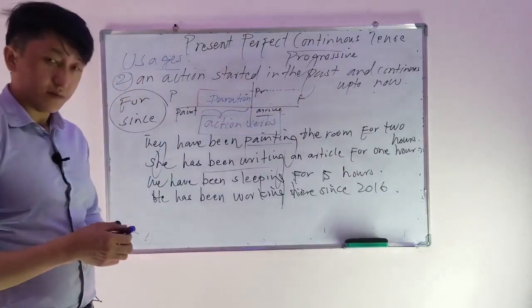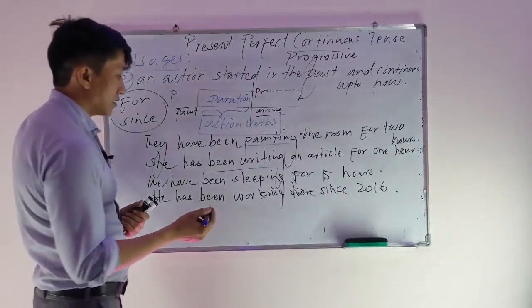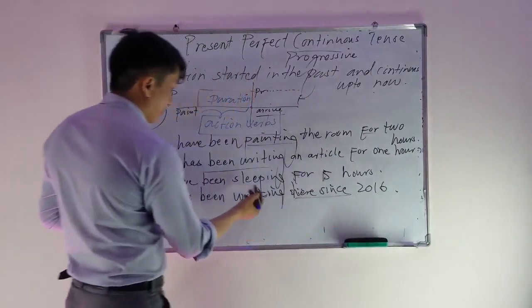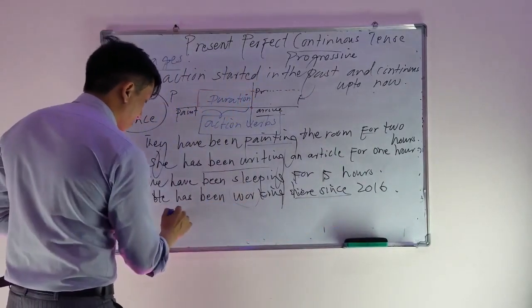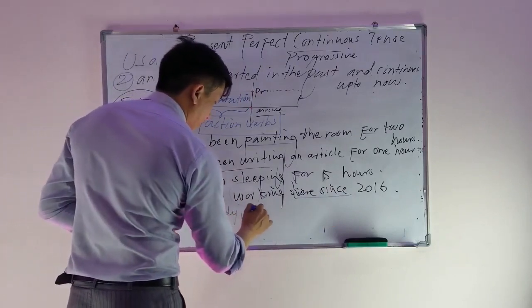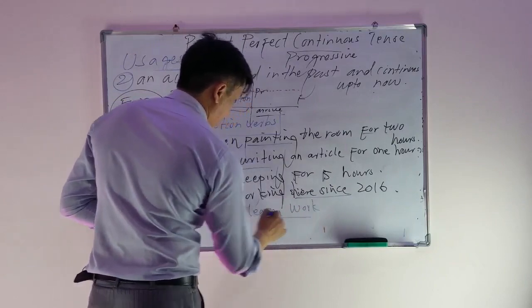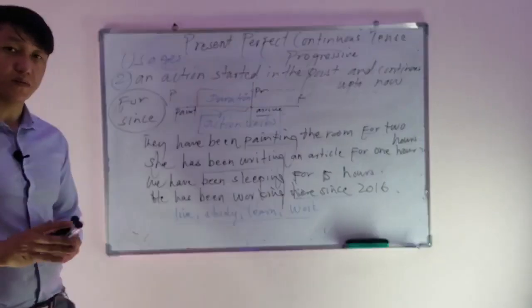So this action of working started in 2016 and he is still working here, and it continued for a period of time. So I said for the actions of live, study, learn, and also work, we can use present perfect, and also we use present perfect continuous tense.